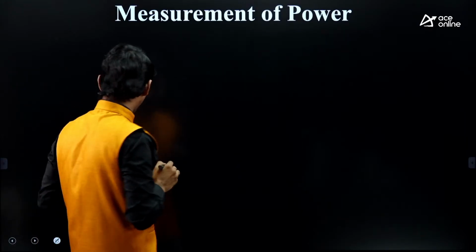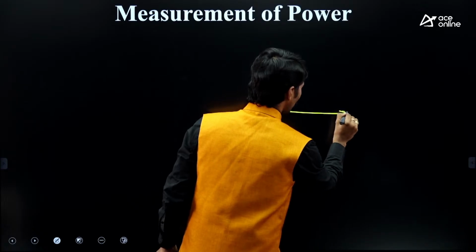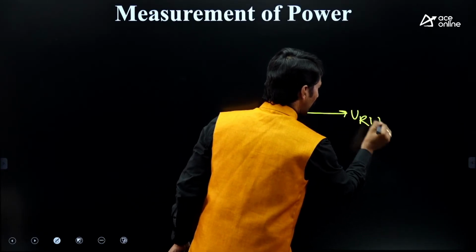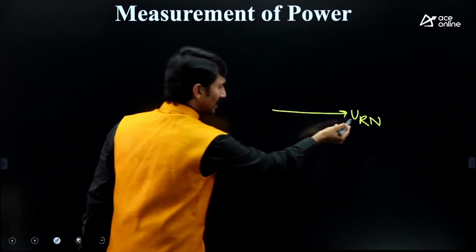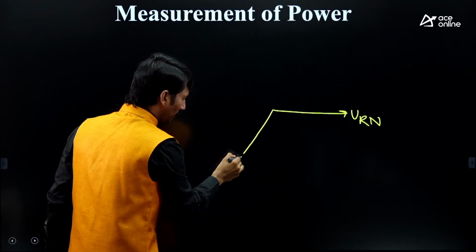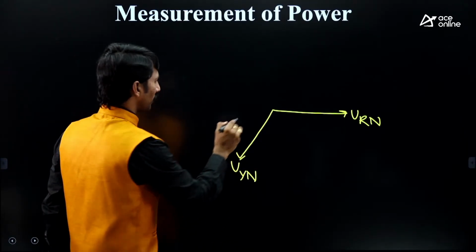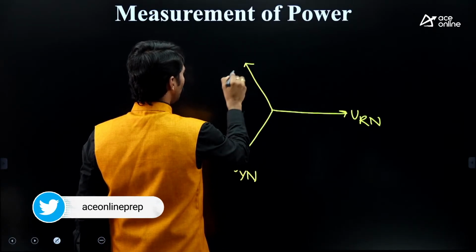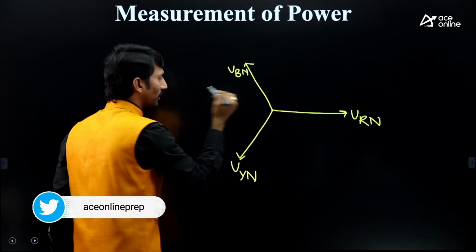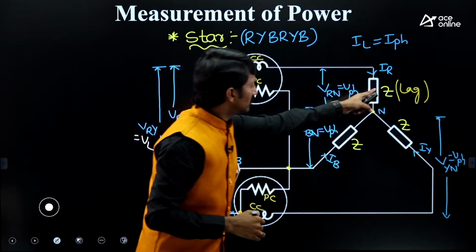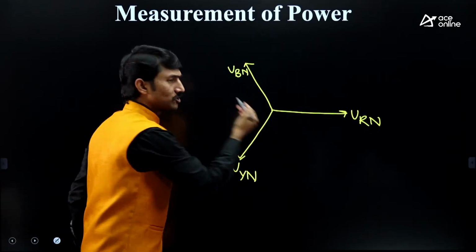Now I am taking the phasor diagram approach. This is VRN. I told you already, RYB is the sequence. So if this is VRN, this will be VYN, and then this will be VBN. Check it here: 120, 120, 120. Why? I have taken Z, Z, Z, simply a balanced load, for example.